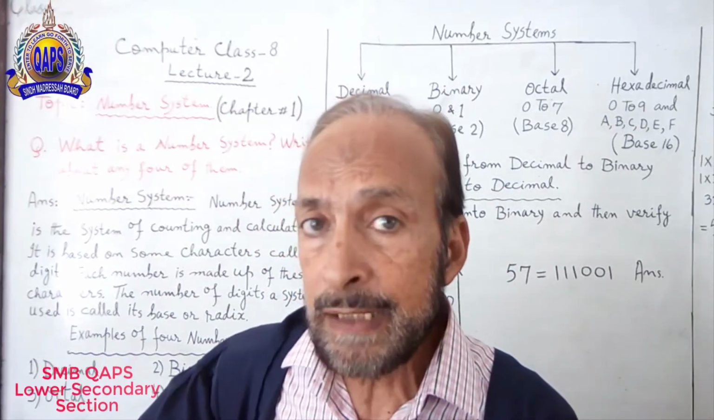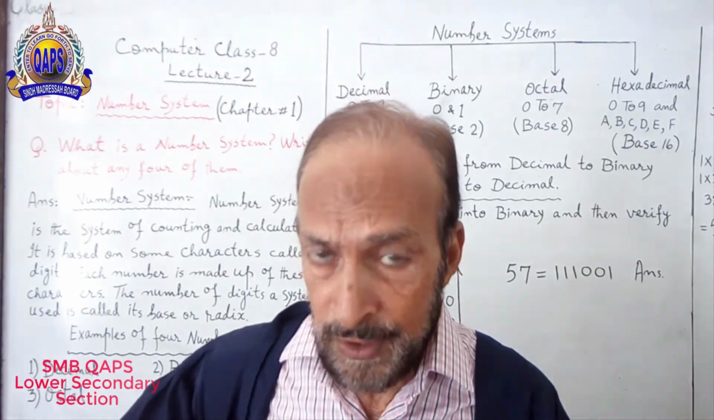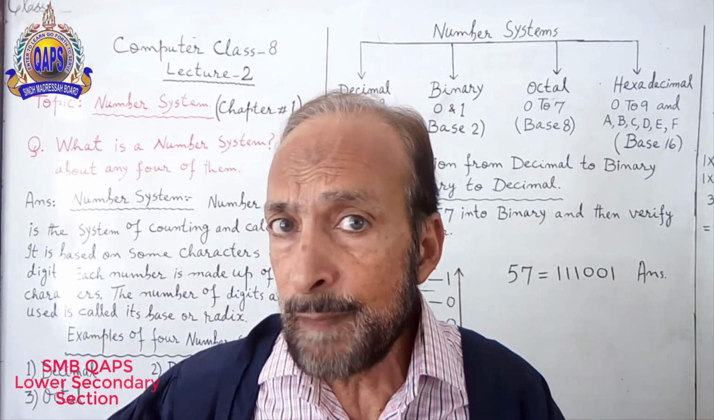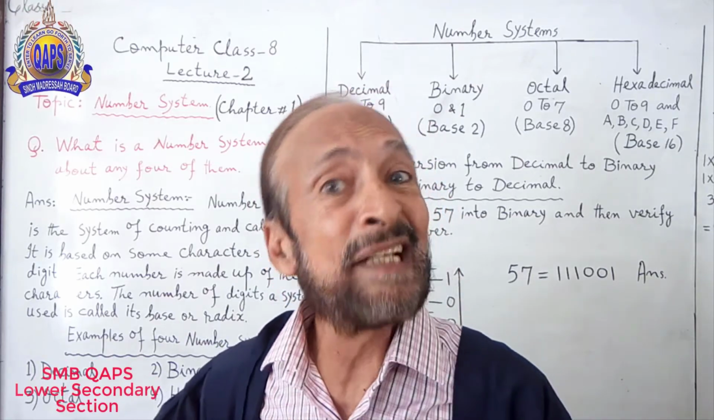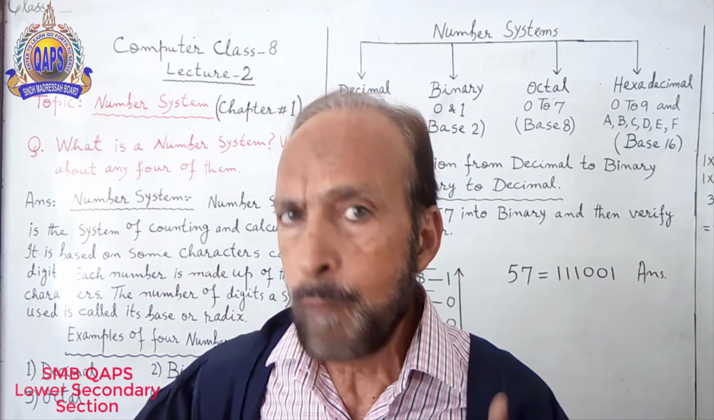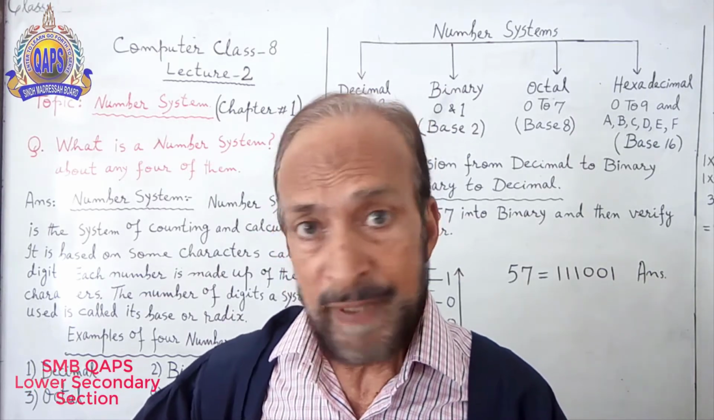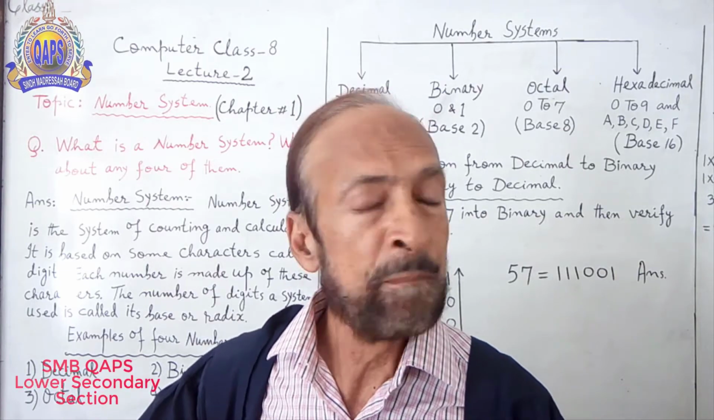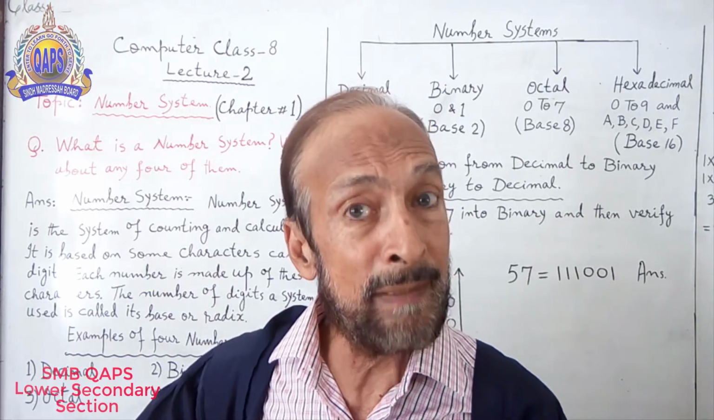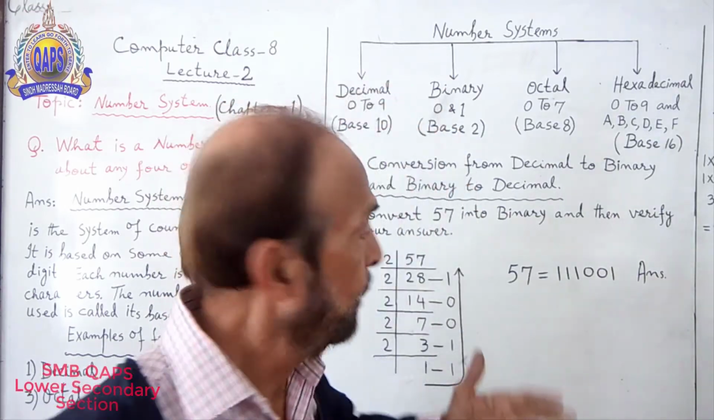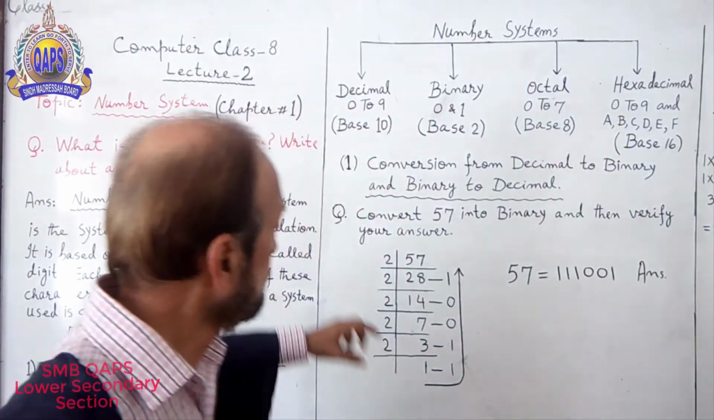The reason is that if you want to convert from decimal number system to binary number system, you will have to check the base power of binary. Since the base power of binary is 2, that's why you will have to divide the decimal number by 2. Look at the board now.